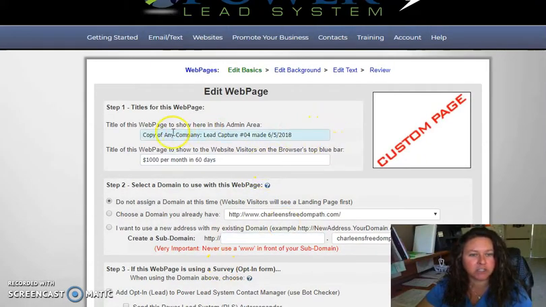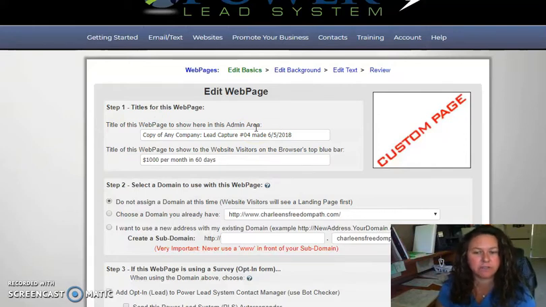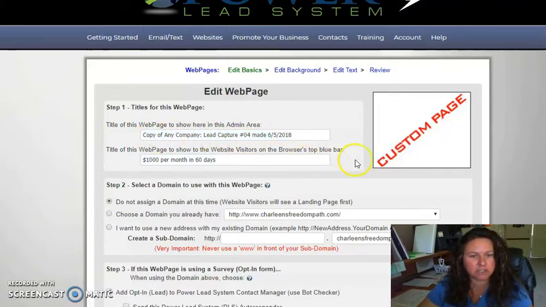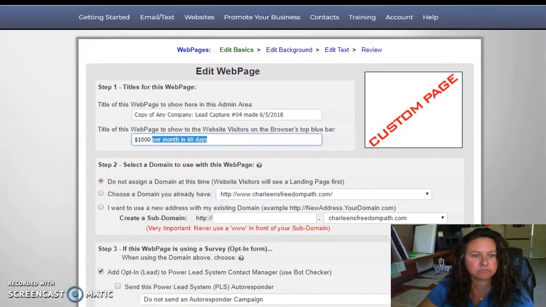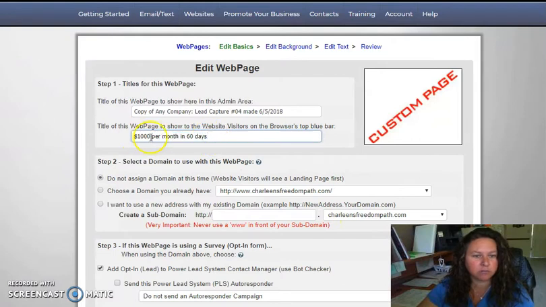and you'll come to a page like this. And the title of this web page to show, this is really just so you know what that capture page is that you created. So you're just giving it a title. Nobody's going to see this information. So we'll just leave it like that for now because this is just an example. Then the title of this web page, this is what's going to show up in your browser at the top of your screen up here. So whatever you type in there, that's what you're going to see there. So we'll just leave that.